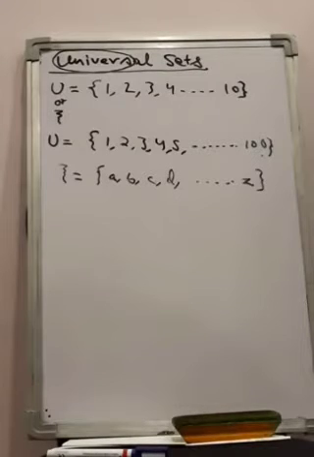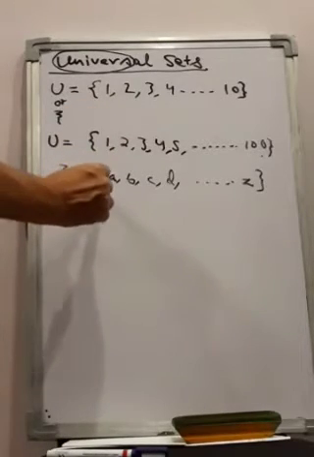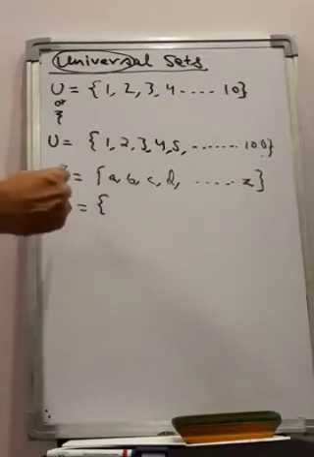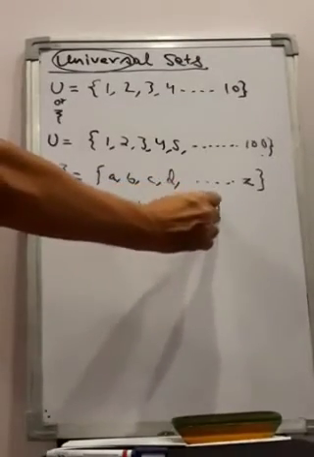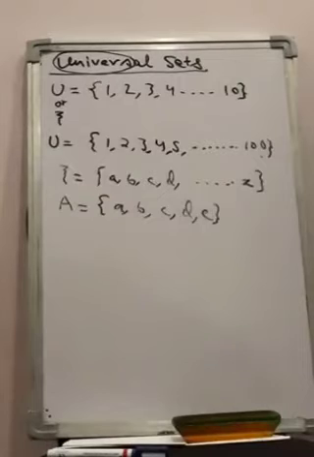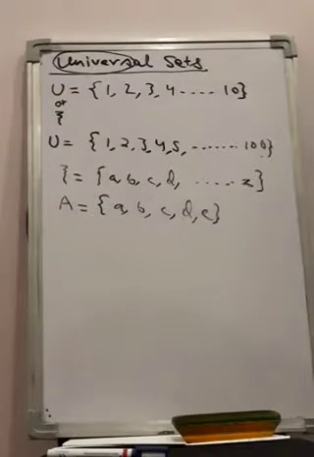Now suppose you are asked to write the first 5 alphabets. So from this universal set only you will pick your elements and write that set. The first 5 alphabets will be A, B, C, D, E. So from the universal set only we pick up our elements. We choose our elements.